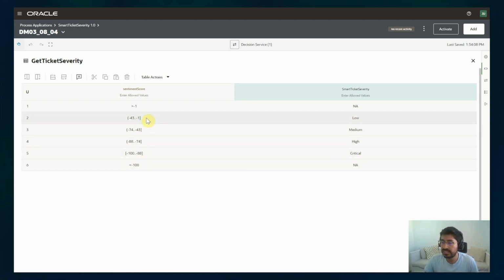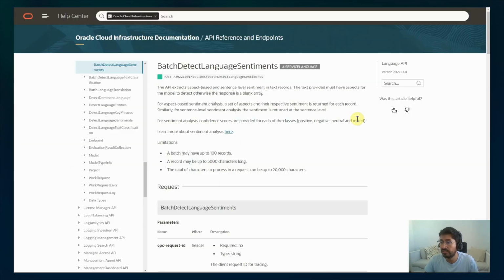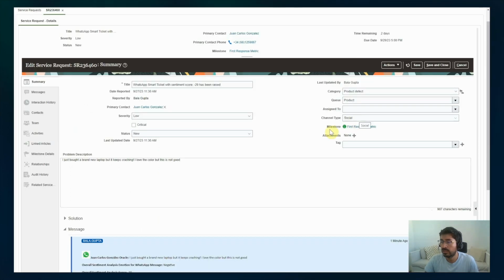In this case, this sentiment score matches this range, so the severity of the ticket should have been set as low. And effectively, if we come back to our Oracle customer service application, in this case Oracle Fusion Service, you will see that the severity of the ticket was set as low.